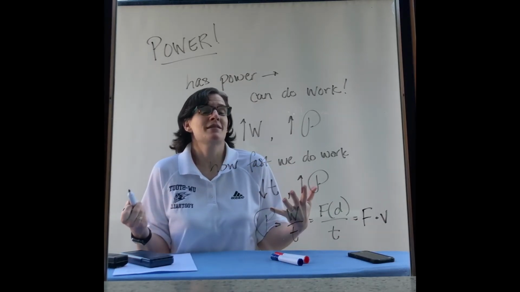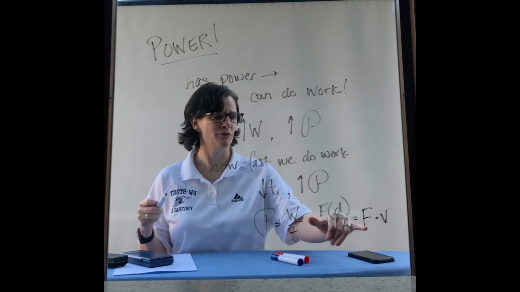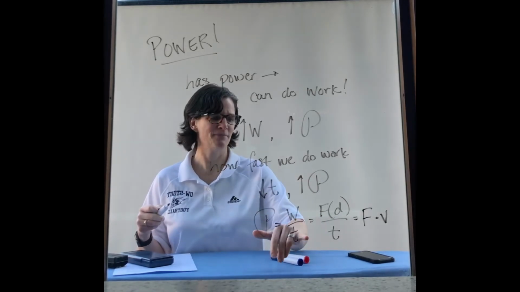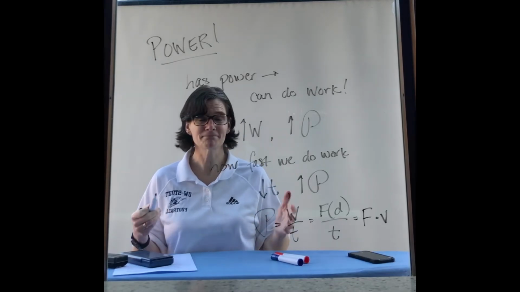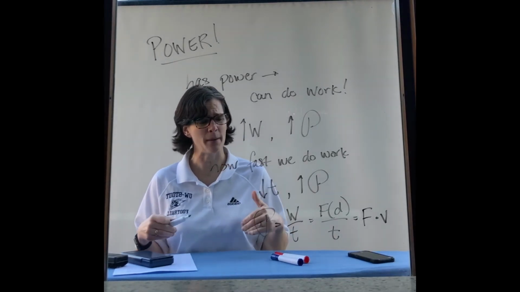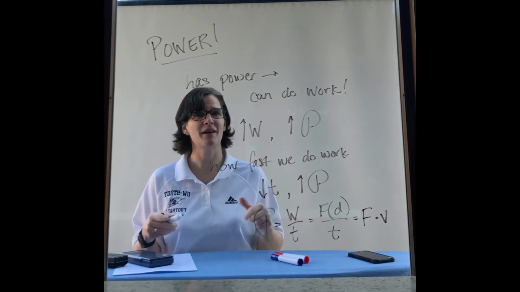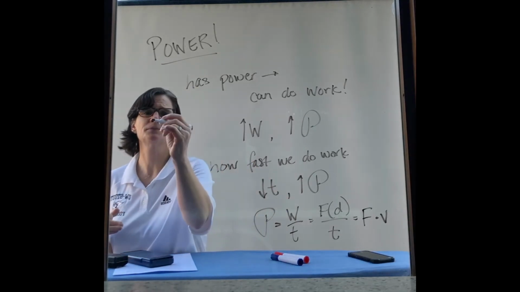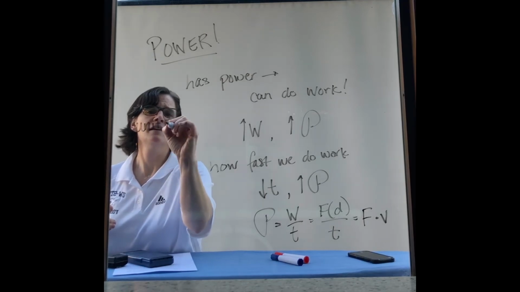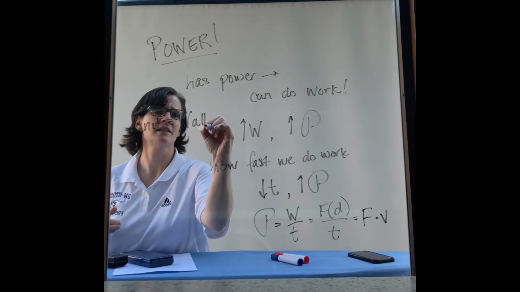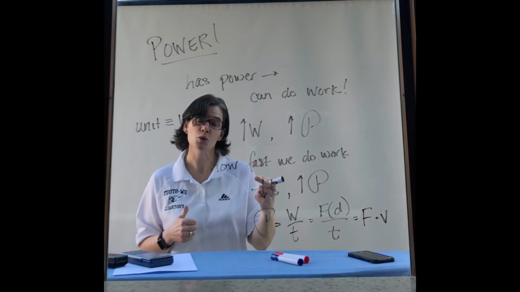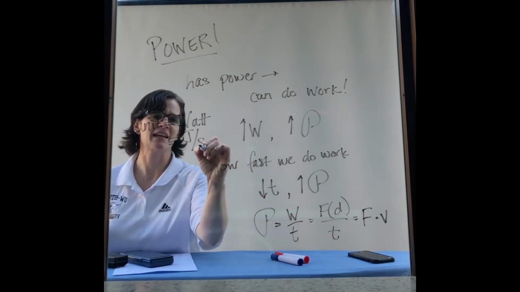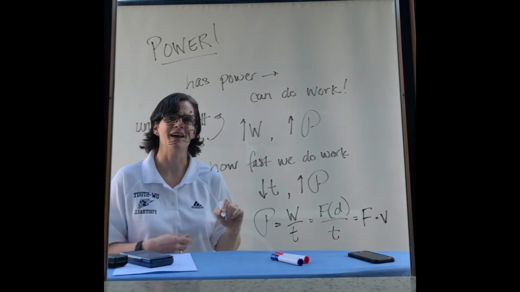The more work that I can do, the more powerful I am. Larger force, more work, faster I can do it, the more powerful I am. Increase that time, I slow down that power, I reduce that power. If I decrease that time, I increase that power. Now, the unit for power is called the watt. All right, so joules, work per time, seconds, we define as the watt.